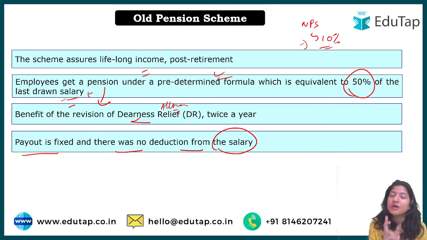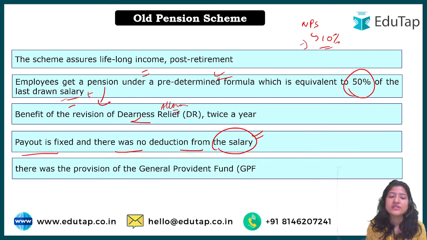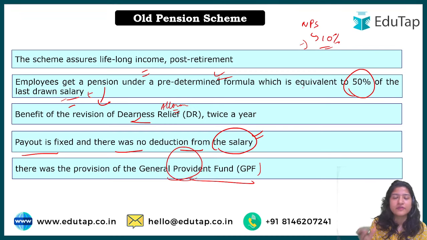ठीक है, so before that, even the center and the states were paying the money to the employees from whatever savings they had. So the payout was fixed, there was no contribution by the people, and additionally there was a provision of the general provident fund. What does it mean? For example, I was earning 1 lakh, so this 50,000 I'll get monthly after I reach retirement age, but in a month I don't spend 1 lakh rupees, right? I'm just able to spend 30-40,000 or maybe 50,000, but still 50,000 is there, right?